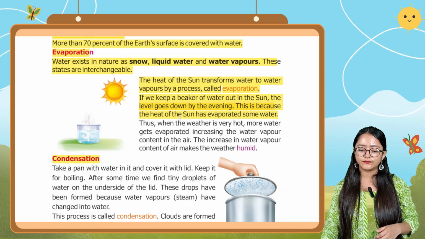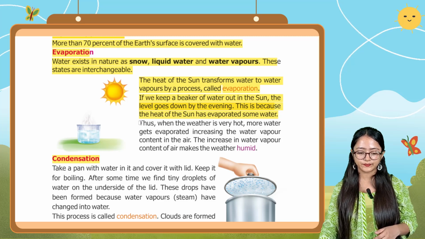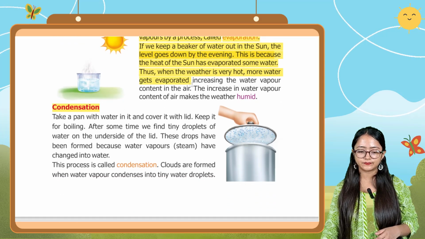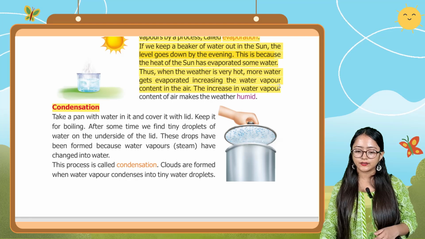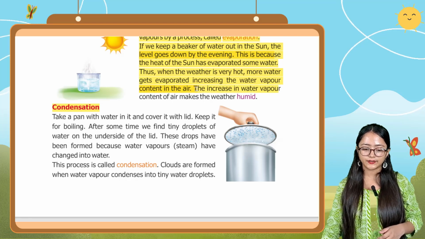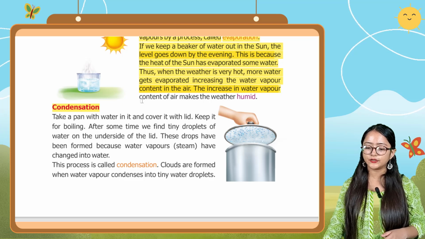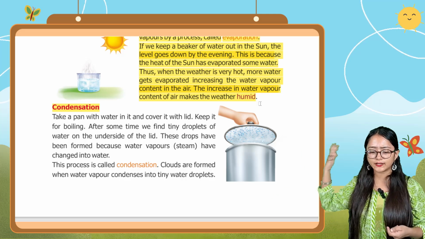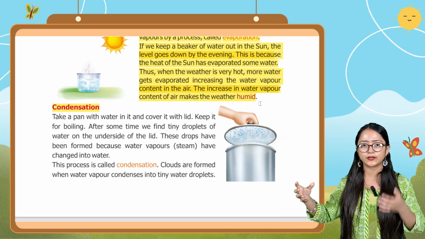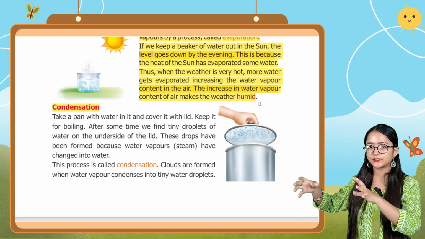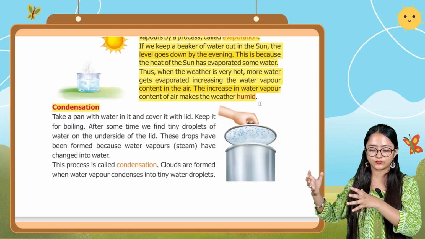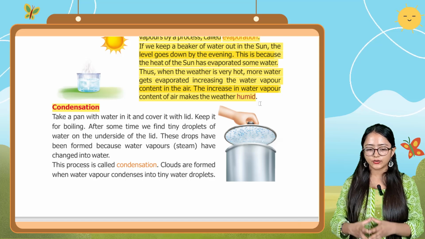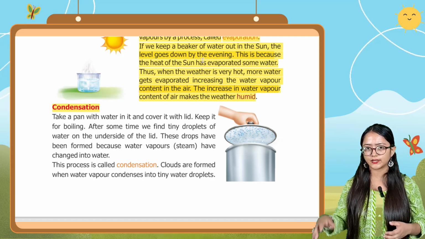Thus, when the weather is very hot, more water gets evaporated, increasing the water vapor content in the air. The increase in water vapor content of air makes the weather humid. That's why we feel so hot during the summer period of time.